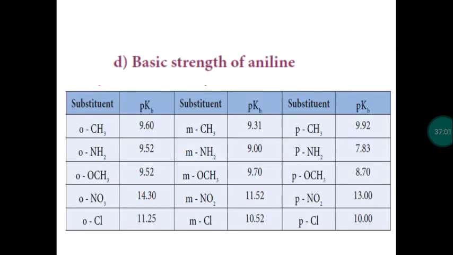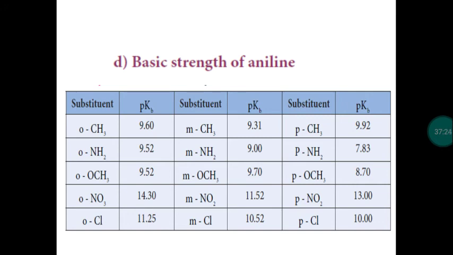Next, basic strength for aromatic amine. When you take aniline, aniline is having very least basic strength, so very weak base. Comparing ammonia, this is weak base because of delocalization of electron. Nitrogen has a lone pair of electron. The lone pair of electron will not be localized, will be present in the form of delocalized.